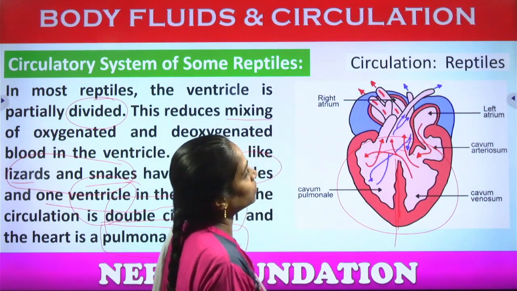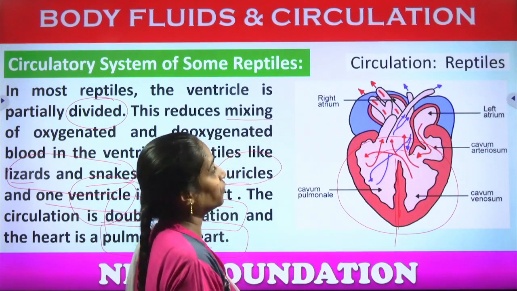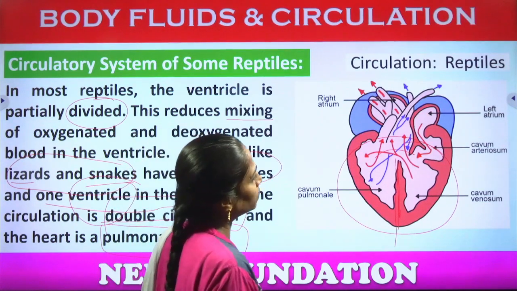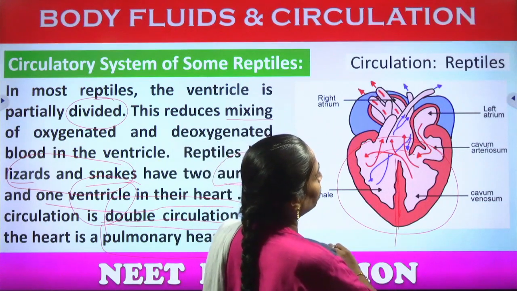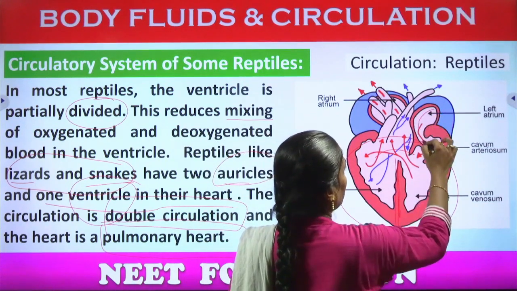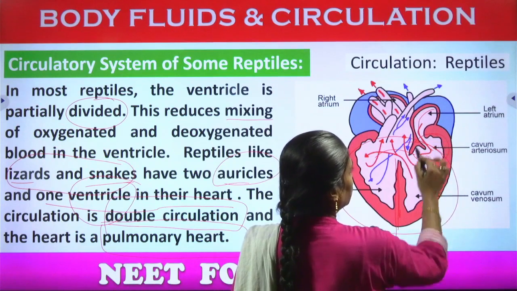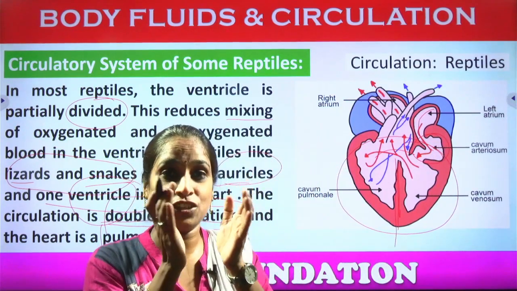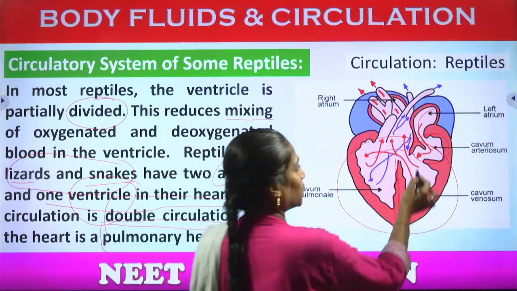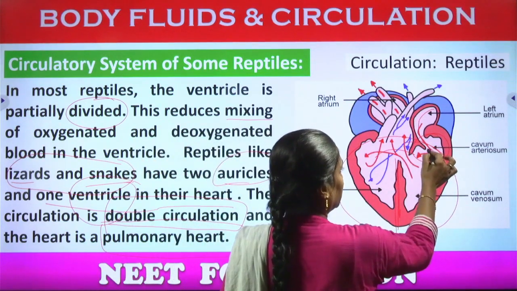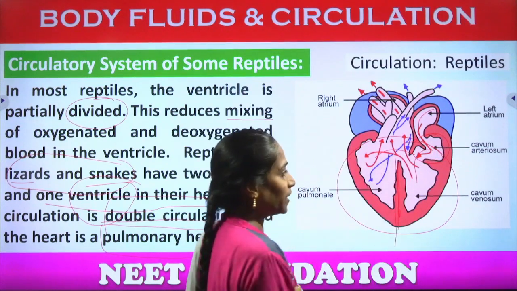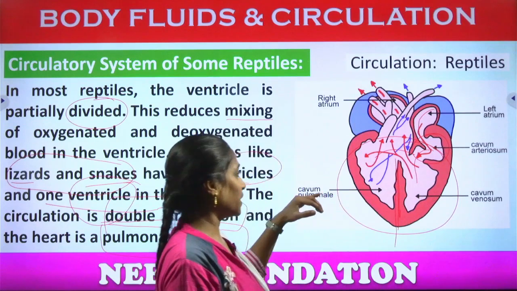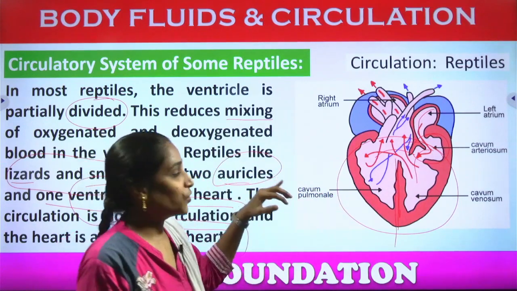The oxygenated blood enters the left atrium and partially enters the cavum arteriosum, a partition of the atria that closes and opens, and then enters the cavum venosum. Cavum venosum is the left ventricle and cavum pulmonale is the right ventricle.